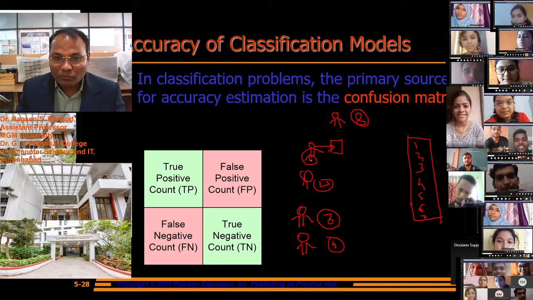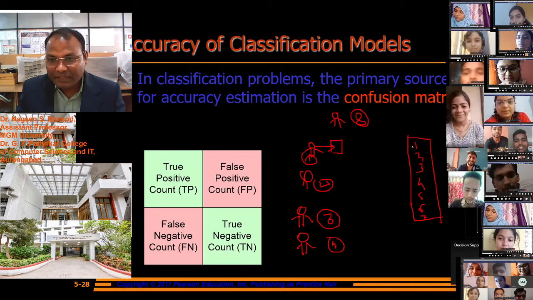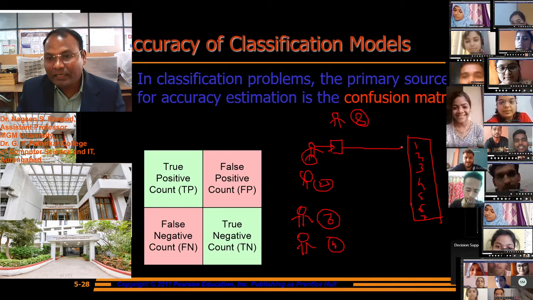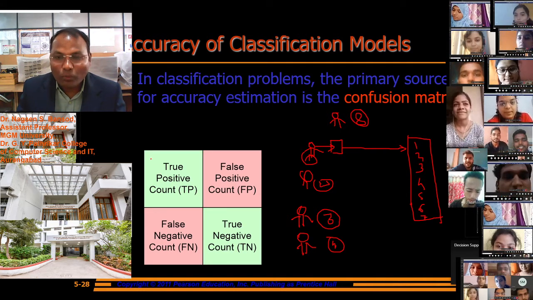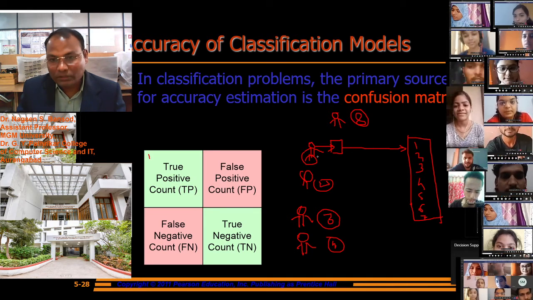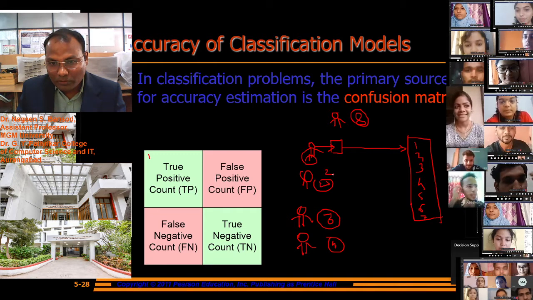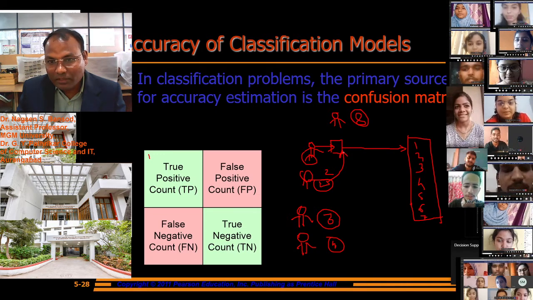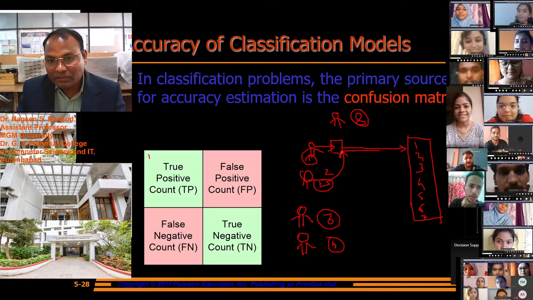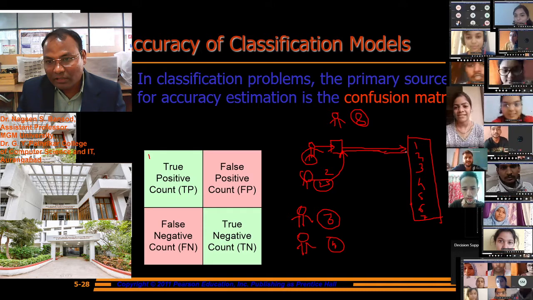If person 1 tries to be recognized, is in the database and is correctly classified, then that is a true positive. Suppose person 2 tries to be recognized, and the machine finds this person in the database.